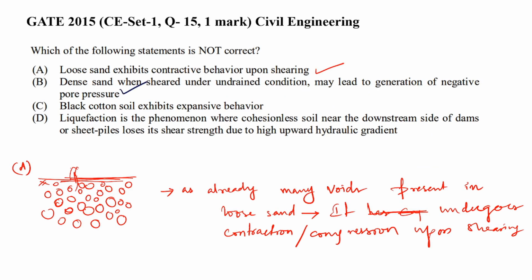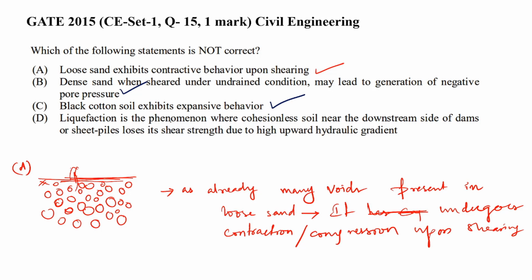And black cotton soil exhibits expansive behavior. See, black cotton soils are very low bearing capacity soils. They have so much shrinkage behavior, so much expansive behavior. In rainy season it will expand like anything, in summer it will shrink, and because of that cracks will form. So it has two extremes: it will shrink more and expand more. So it is also right.